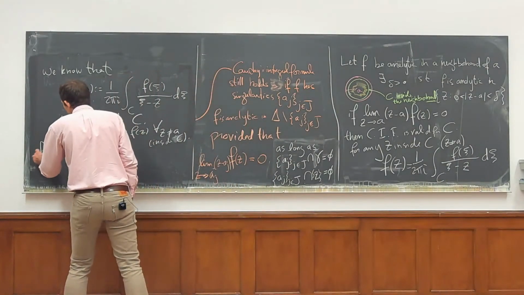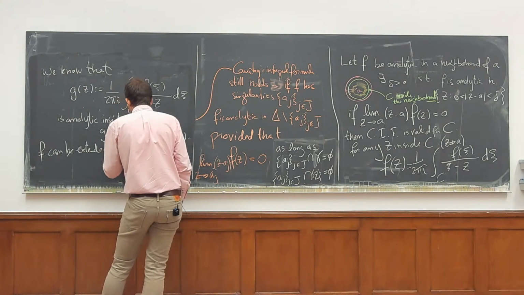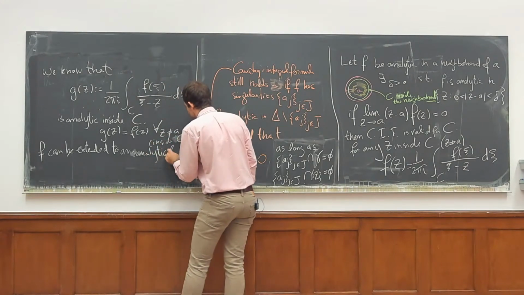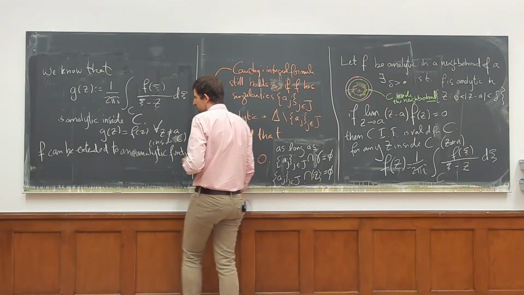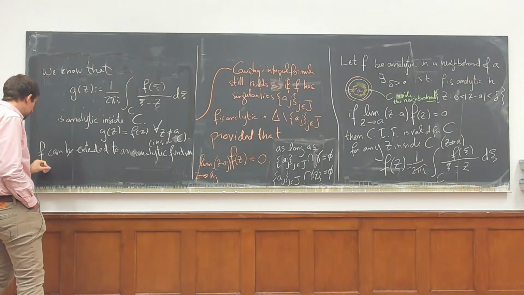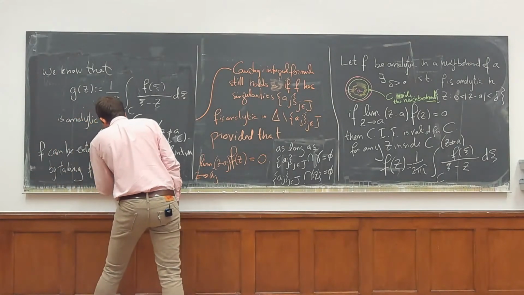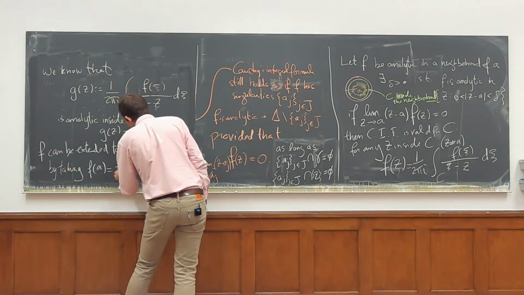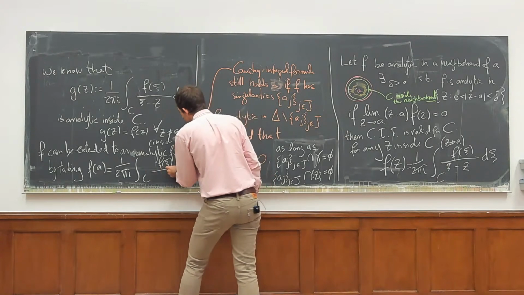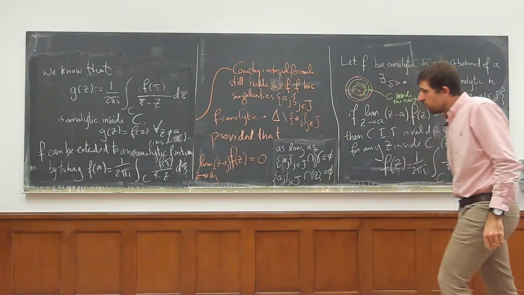So f can be extended to an analytic function by taking f of a equal to 1 over 2 pi i times the integral over C of f of zeta over zeta minus z d zeta.